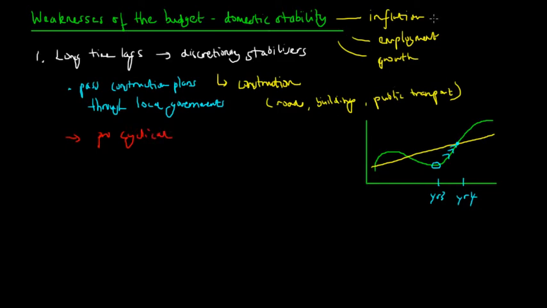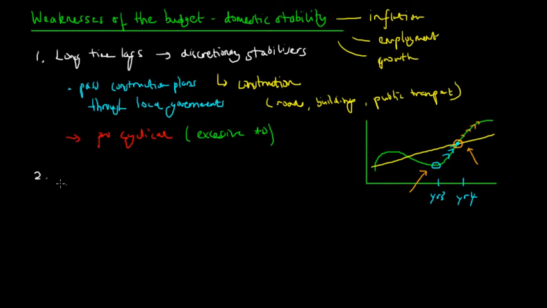And this is detrimental to both the achievement of sustainable economic growth, sustainable inflation rates, and full employment, because when it becomes pro-cyclical, there would be, in fact, excessive aggregate demand. So in this case, the government wanted the buildings to be approved at this point here, but in reality, they may have been approved at this point here, and this would further stimulate economic growth to an unsustainable rate. So that's the first weakness of the budget, that there are long time lags for some discretionary policies.